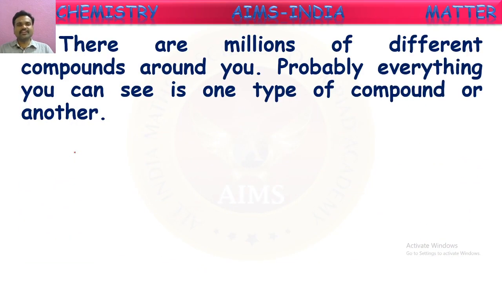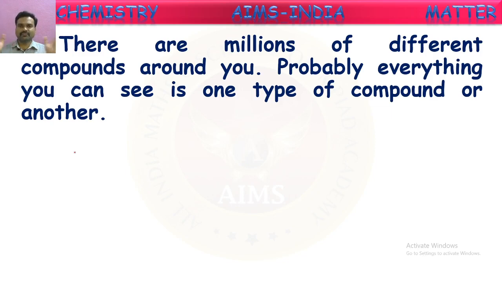There are millions of different compounds around you. Yes, the number of elements is limited or fixed presently. It is 118 elements so far. From these 118 elements only, elements are combined in different ratios with different elements and forming a numerous number of compounds.